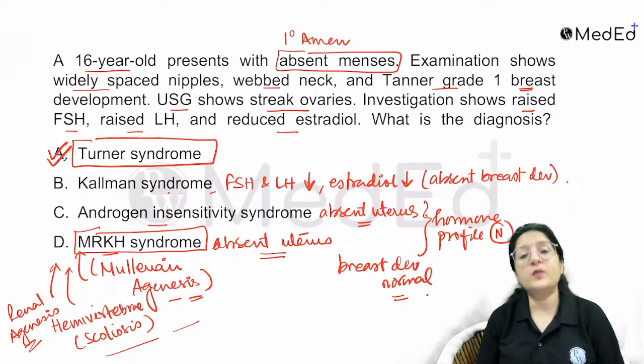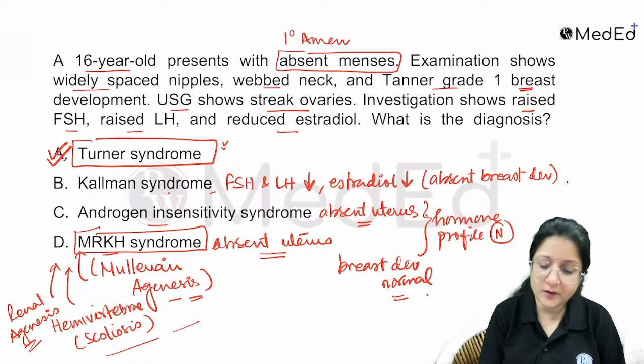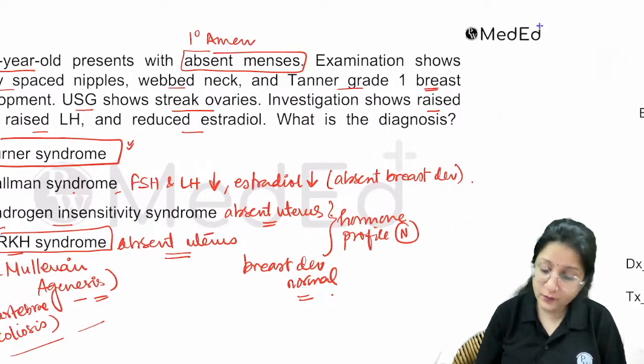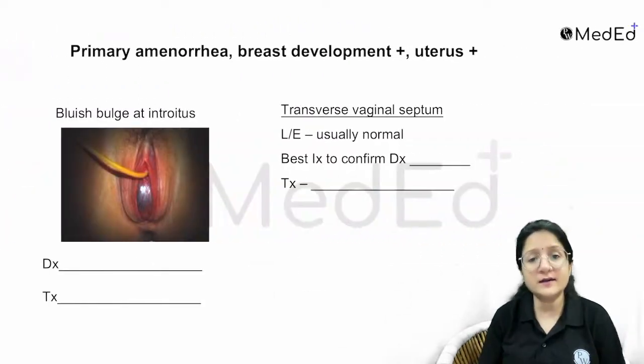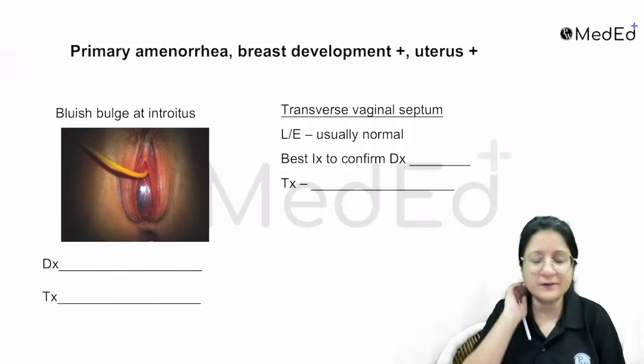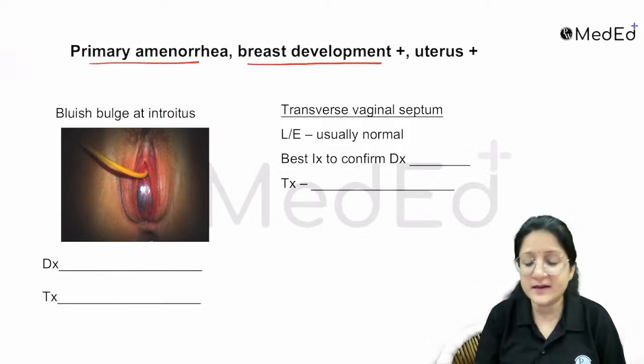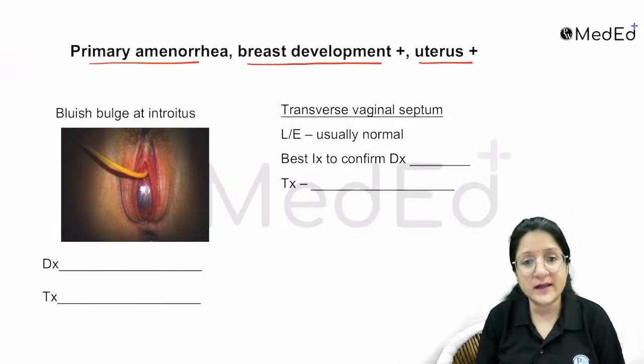This was a straightforward question where your answer is Turner syndrome. But you have to know the flow chart for the diagnosis of primary amenorrhea. So let's quickly revise these criteria. So if you have primary amenorrhea, the breast development is there, the uterus is also there, right?